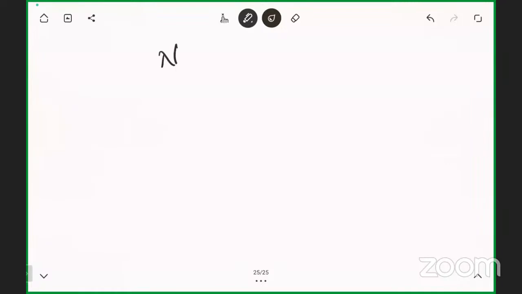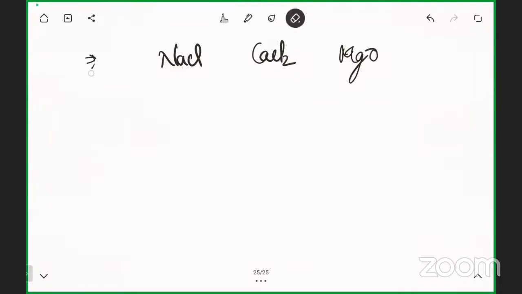Compare these. I think this is in your book. Compare these compounds and tell me which one. This is Mg, magnesium oxide. Now tell me which one has more lattice energy.